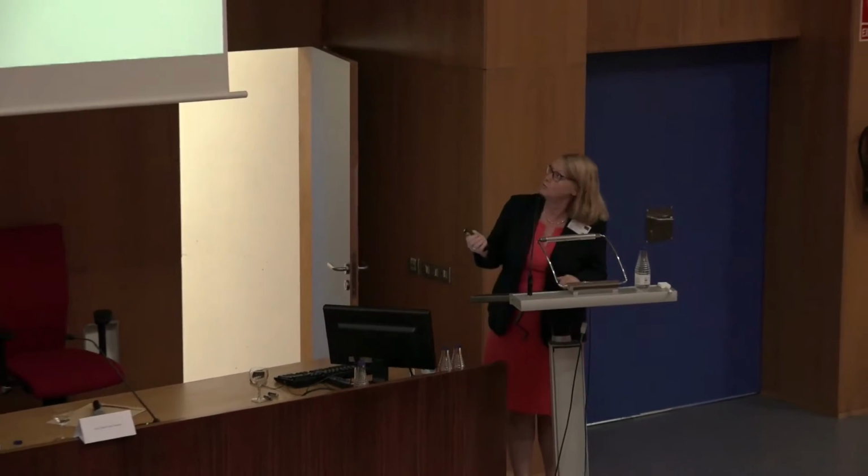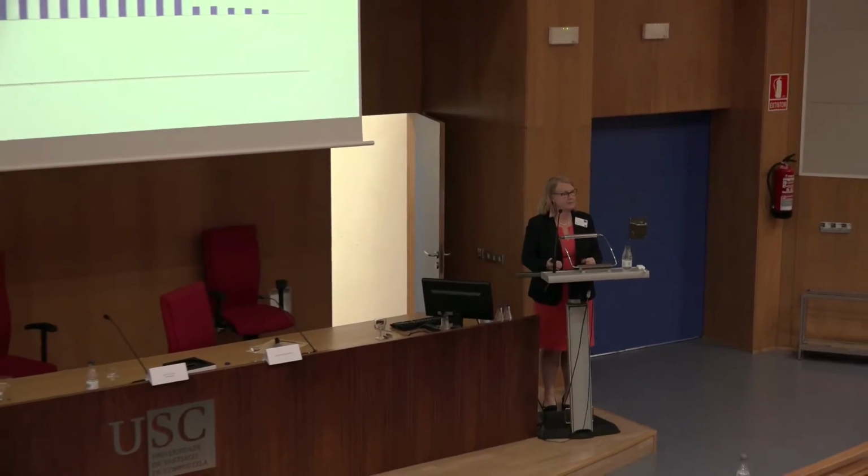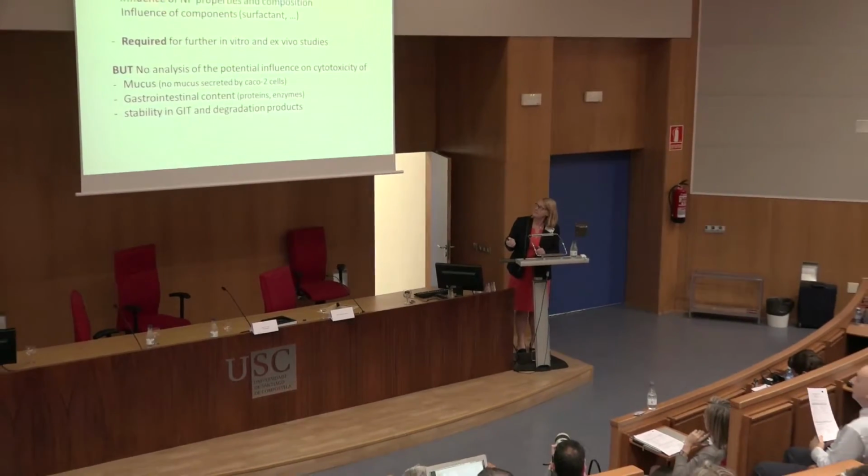So to make a long story short, they have tested the 13 prototype families, and you can see that the range of the IC50 after 24 hours is ranging between more than 8 milligrams per mil to less than 0.1 or 0.2 milligram per mil. So there is a wide range of IC50.